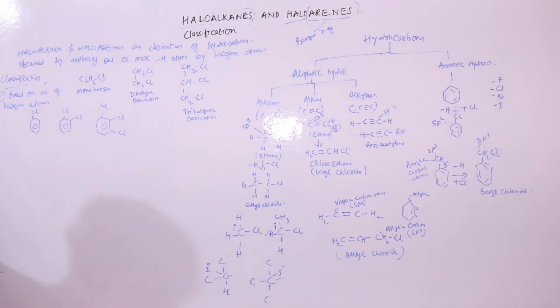Now the second classification is based on, let's first take one more example.